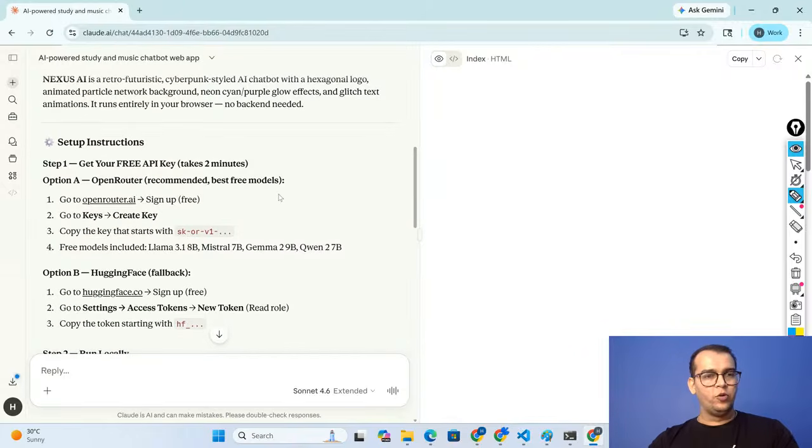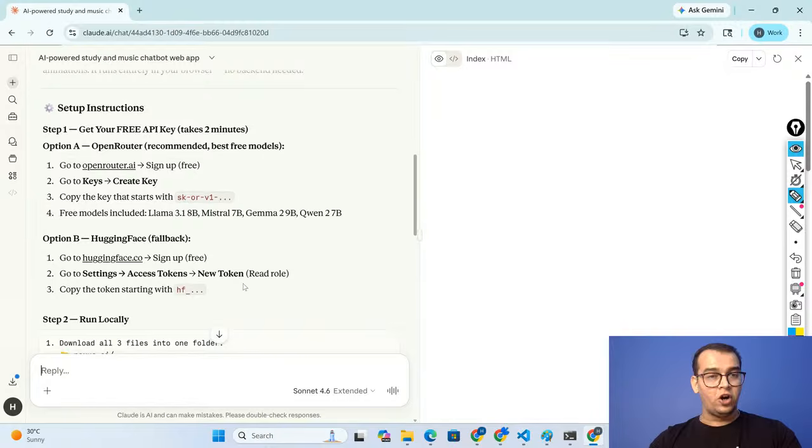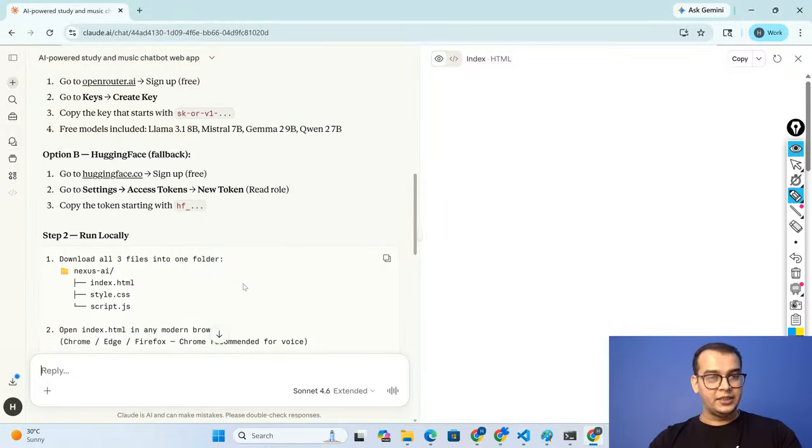Creating, going to OpenRouter, okay, getting the key, and then we are getting Hugging Face as well. Hugging Face is a very good way of creating videos and images as well, guys.